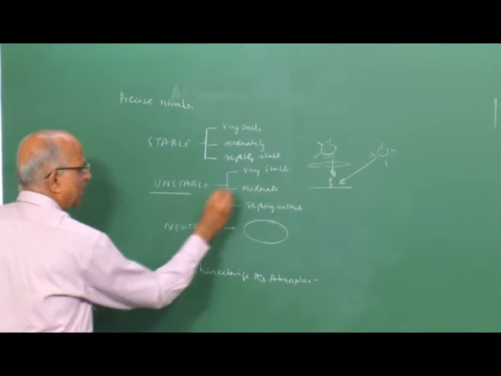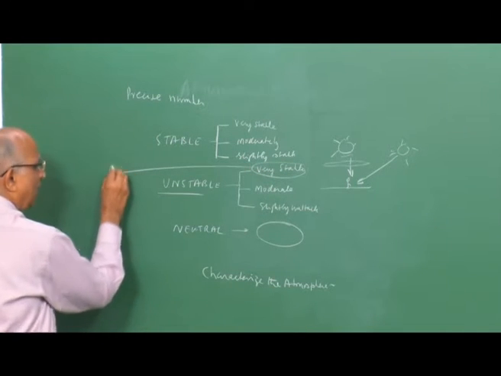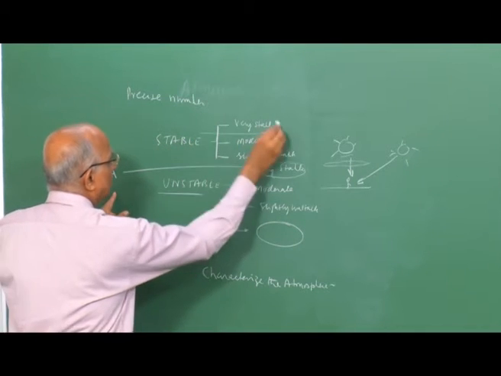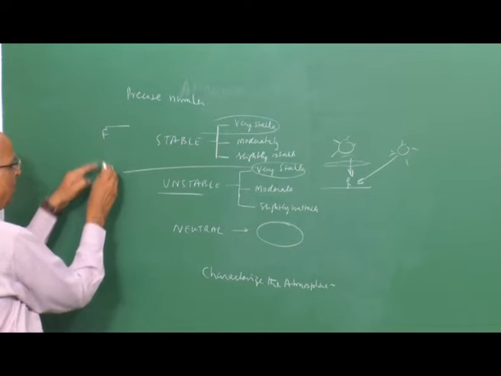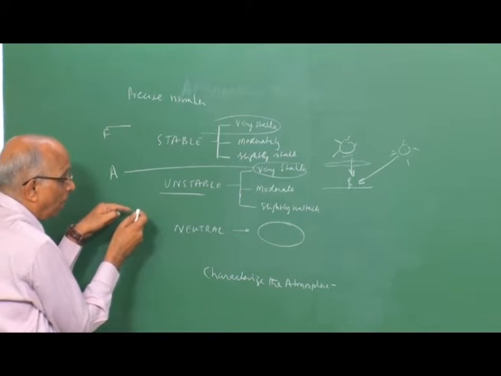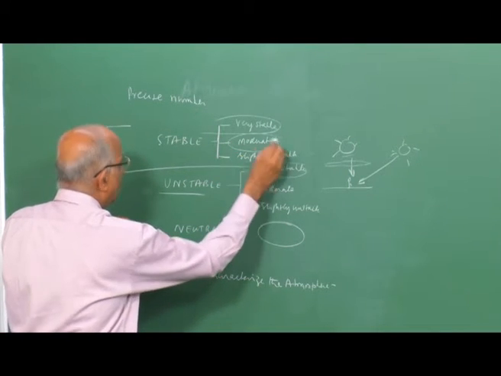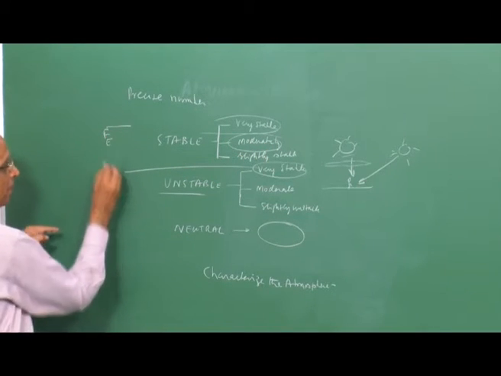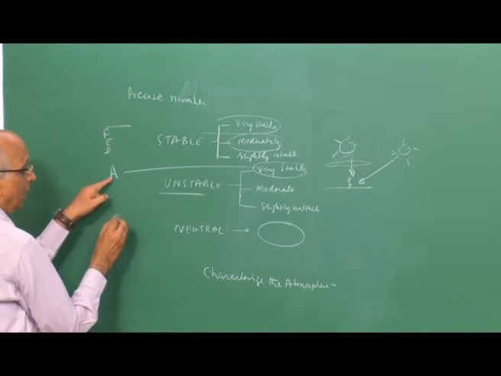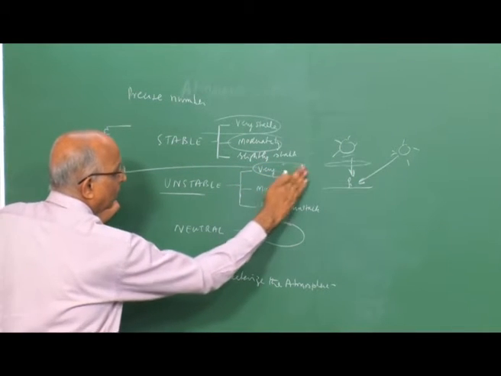What he did was, he said the very stable, highly stable, he calls it as highly unstable, I am sorry, he calls it as A, very stable, he calls it as F, and in between A and F, you have 4 other categories, and those could be, well, it could be moderately stable, he calls it as E, it could be slightly stable, calls it as D. Well, it is very unstable, I should have written over here, very unstable.